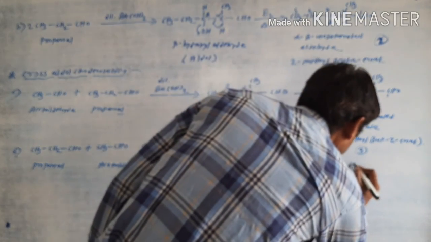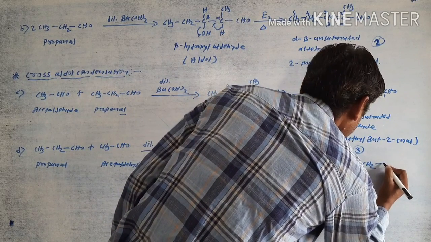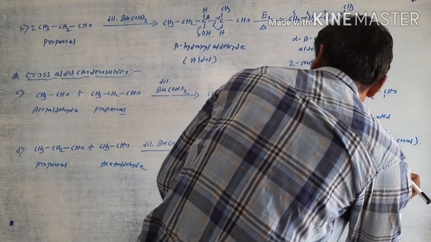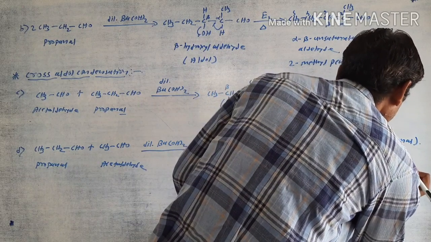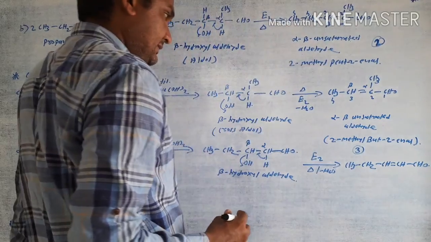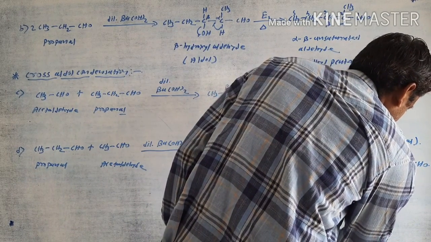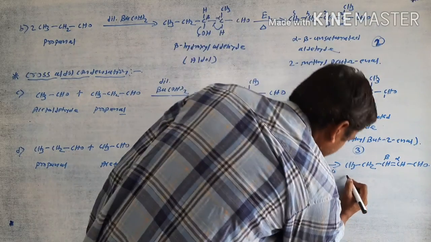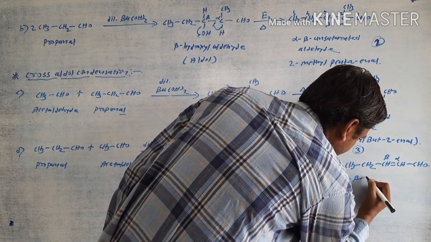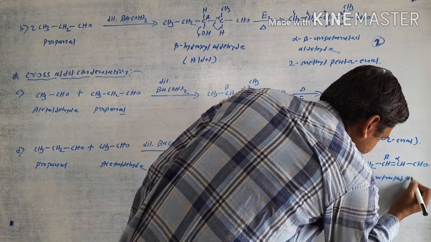And then the product is this CH3 CH2 CH=CH CHO. Alpha position, beta position, an alpha beta unsaturated aldehyde.